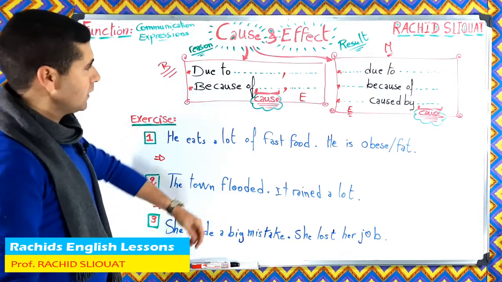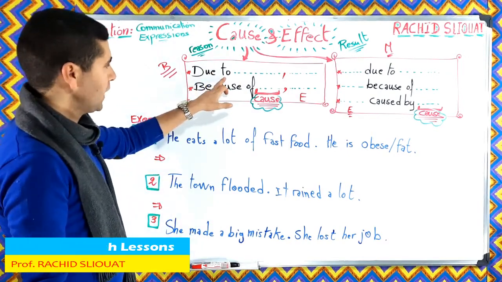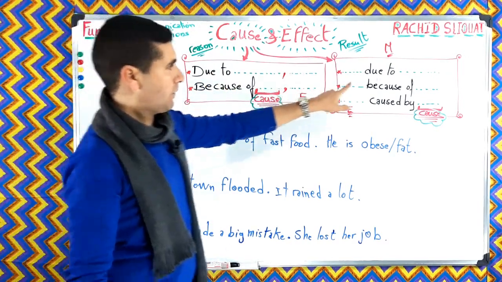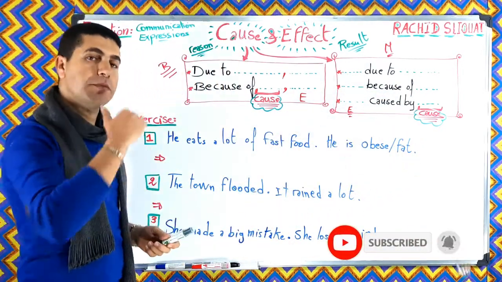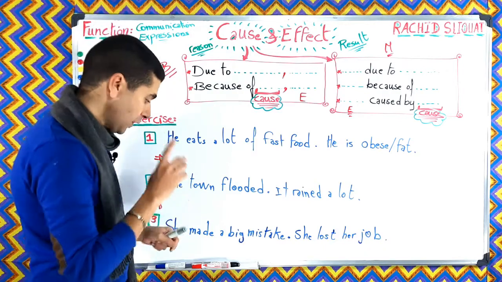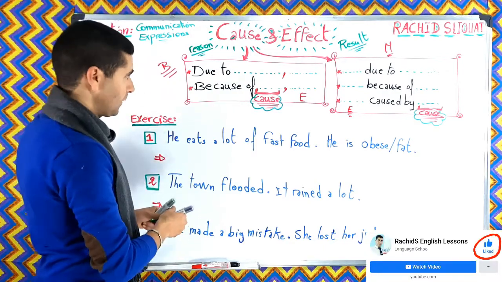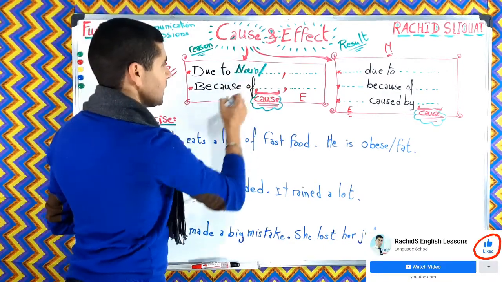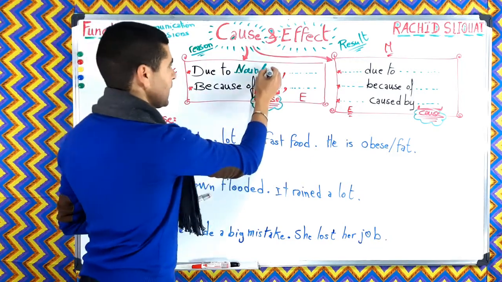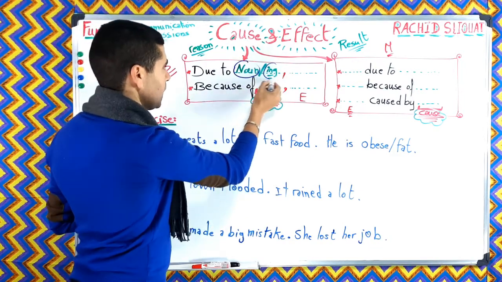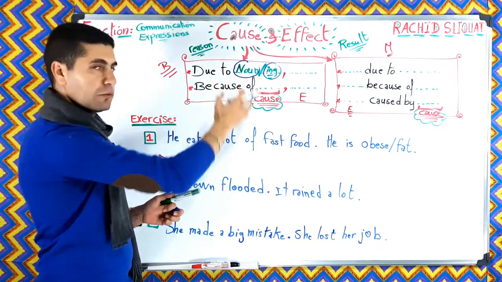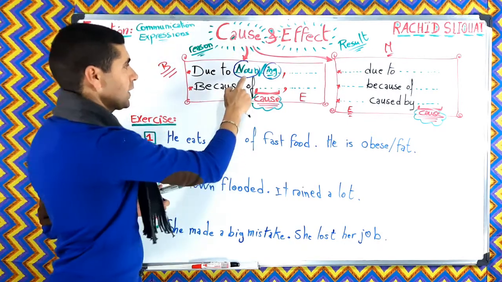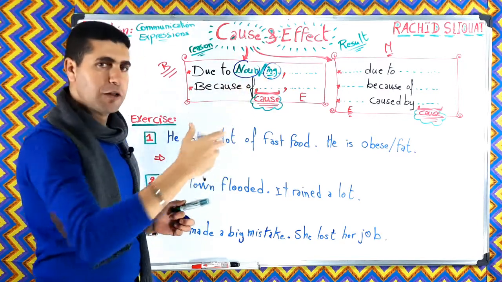Now here, in these expressions we have of, to, and by. These are prepositions, and prepositions can be followed either by what we call the noun, or they can be followed by the ing. All right, so what comes after due to and because of is supposed to be either a noun or the ing form.